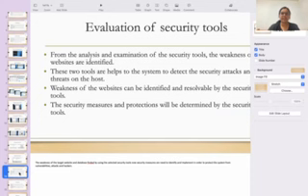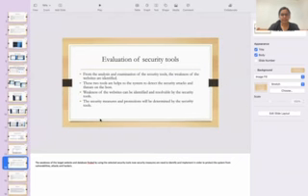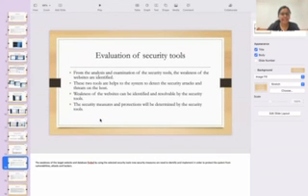Evaluation of the security tools. From the analysis and examination of the security tools, the weaknesses of the websites are identified. These two tools help the system to detect security attacks and threats on the host. Weaknesses of the website can be identified and resolved by the security tools. The security measures and protection will be determined by the security tools. The weaknesses of the target website and database were found using the selected security tools. Now security measures need to be identified and implemented to protect the system from vulnerabilities, attackers and hackers.